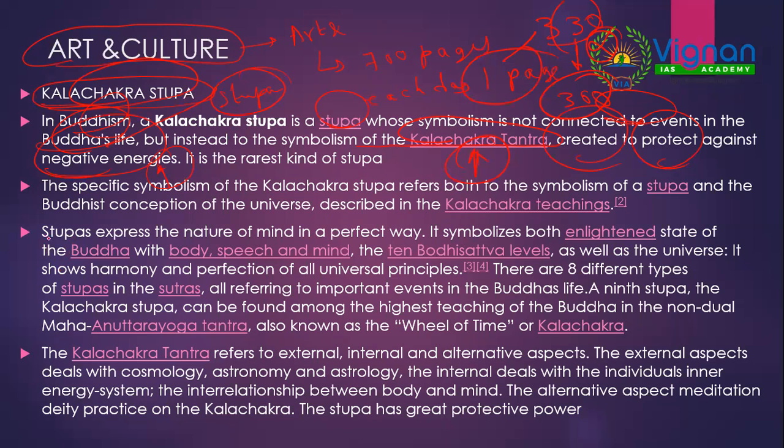And these are the various points about it, like what Kalachakra teachings say. Then how about stupas? Normally stupas represent the enlightened state of Buddha. With respect to Kalachakra Tantra, it refers to external, internal, and alternative aspects. The external aspect is with respect to cosmology, astronomy, and astrology. Internal aspects deal with individuals' inner energy systems, the interrelationship between mind and body. The alternative aspect is on deity practice of Kalachakra. So this is the importance of Kalachakra Stupa. That's it. You are done for the day.